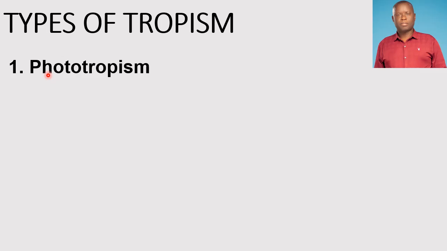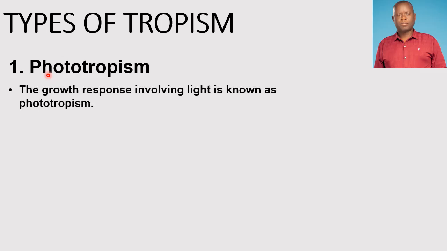So what is phototropism? We define phototropism as the growth response involving light. It's the growth of a plant in which light is a stimulus.